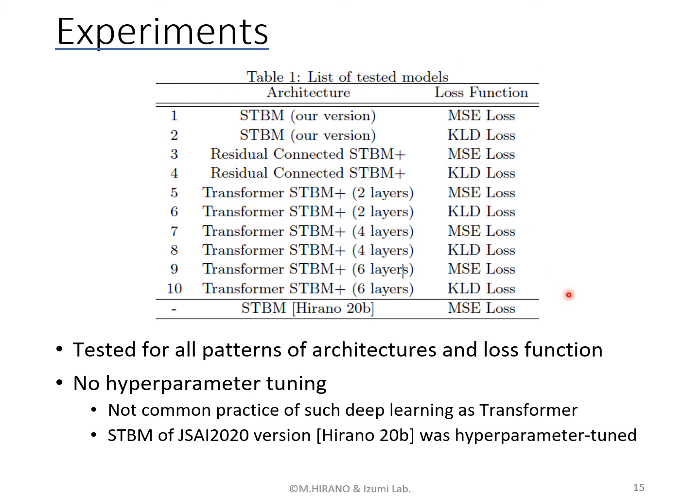In the next slide, we also show the result of STBM models of last year in the lowest row. However, the models in this year, I mean 1 to 10 of this table, are not hyperparameter tuned. It is because hyperparameter tuning for such deep networks is a very big burden for computational limitation, and hyperparameter tuning is not common practice in deep neural networks such as BERT.